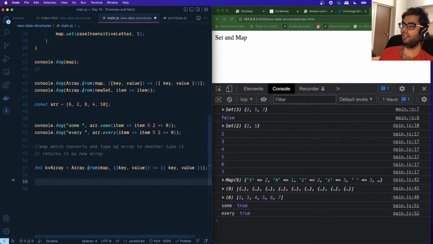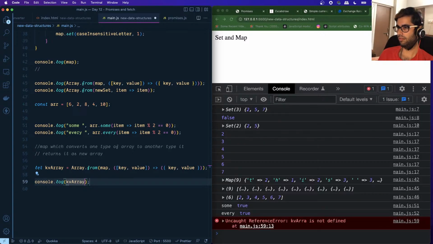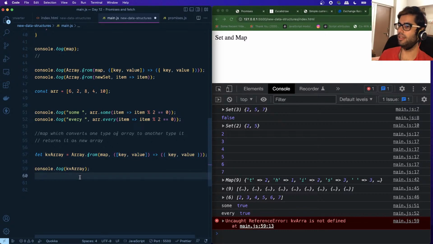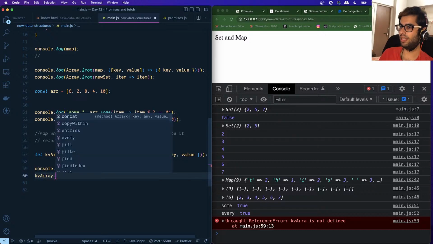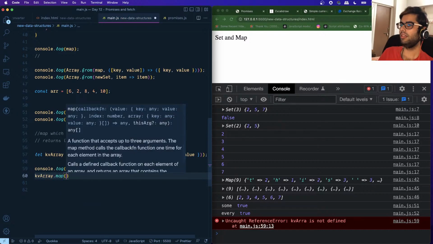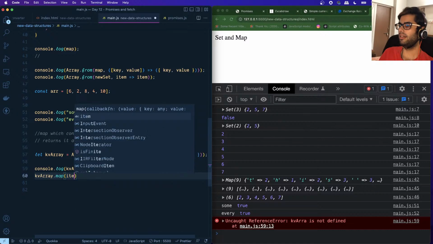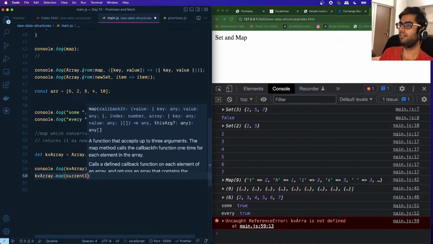Okay, and let's log this in the console. So the key value array is available, and then what we want to do is just extract the values, right? We are just interested in all the values which are there. So what I can say is kvarray.map. I provide the callback function, so item in the, or rather current item.